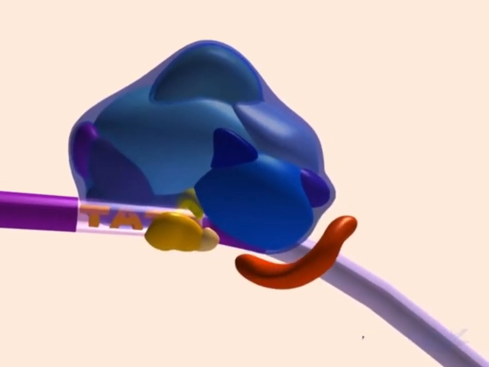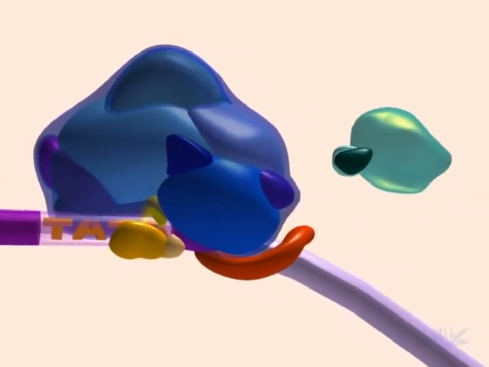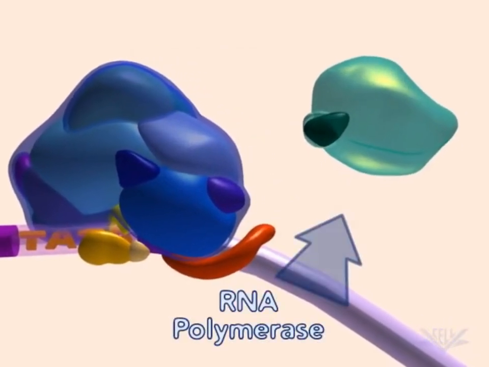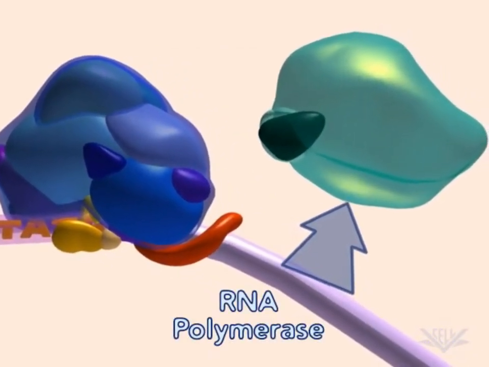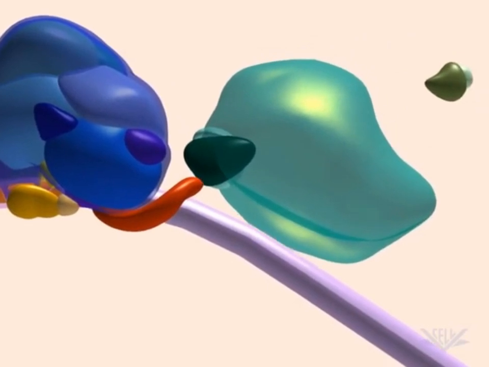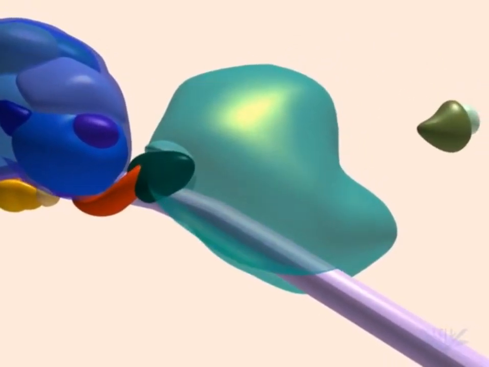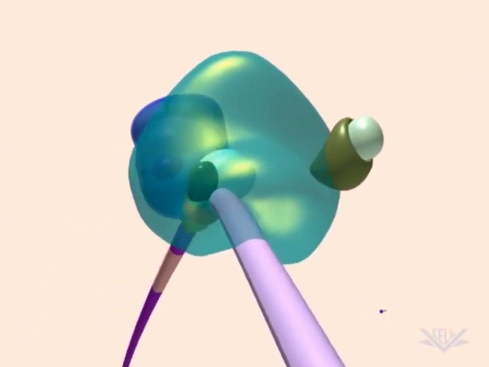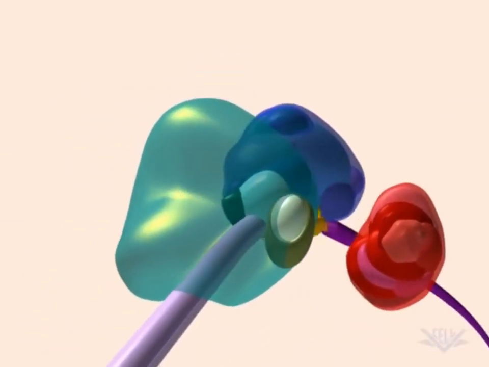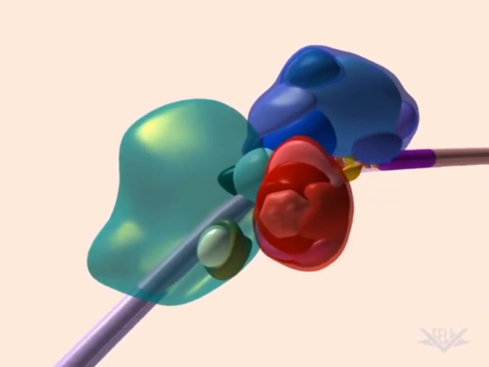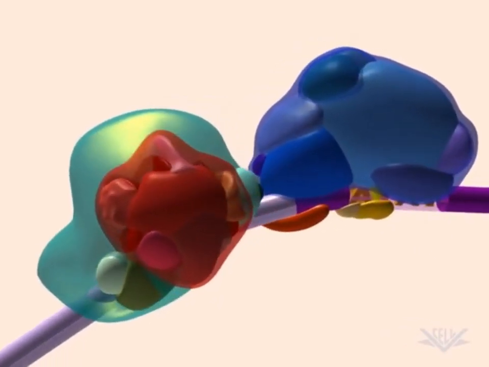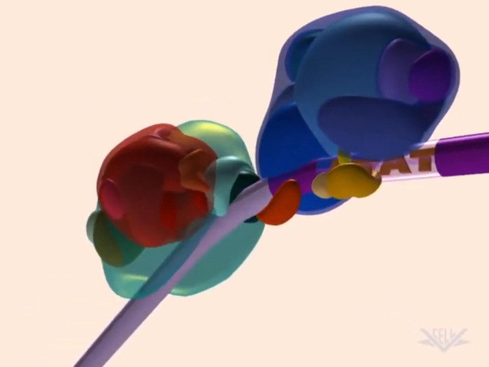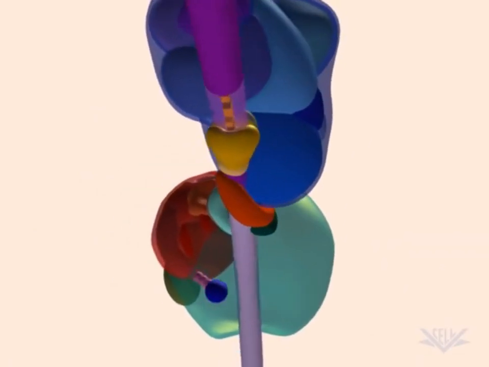The stop sequences at the end of the gene terminate the synthesis of messenger RNA. The simplest stop signal is a series of GC base pairs followed by a series of AT base pairs. The RNA formed in this region forms a GC hairpin followed by 4 or more uracil ribonucleotides. The hairpin causes the RNA polymerase to stop the synthesis.